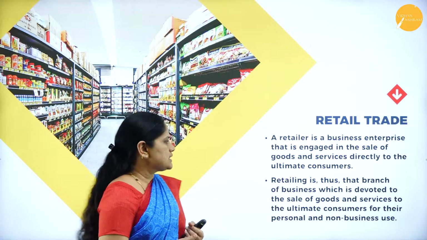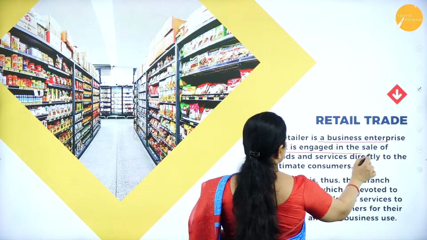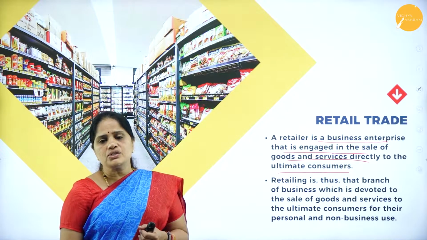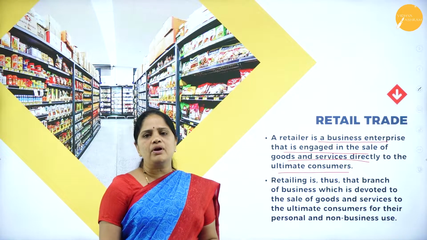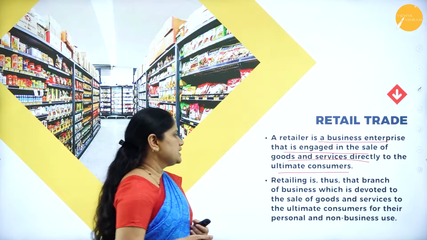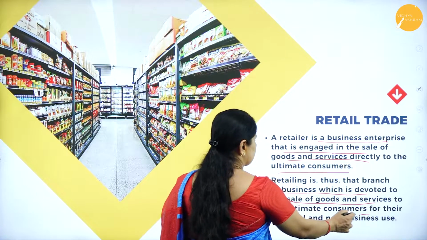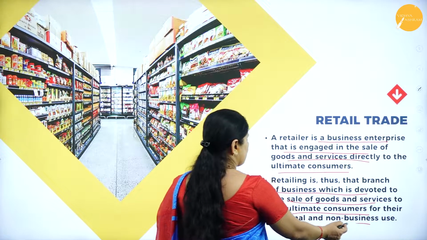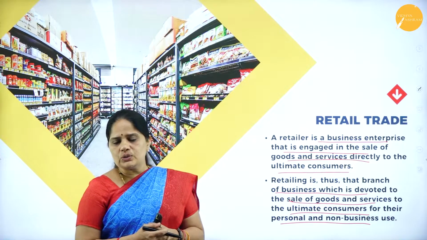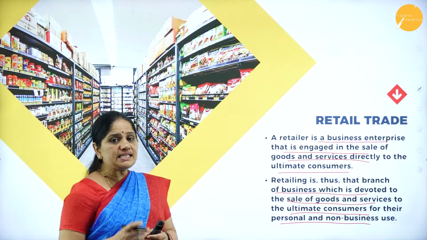Now let us see what this slide tells us. So retailer is a business enterprise that is engaged in the sale of goods and services directly to the ultimate consumer. So whoever is the ultimate user of the product, to him this retailer will be selling the product. So it is thus that branch of business which is devoted to the sale of goods and services to the ultimate consumers for their personal and non-business use. The retailer will be selling goods and services to the ultimate user of the goods, that is the non-business user.